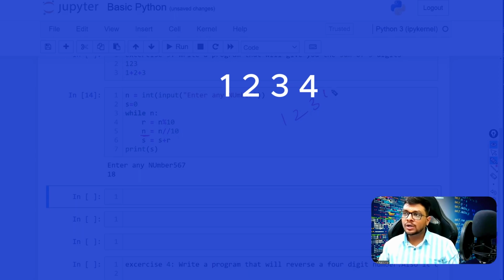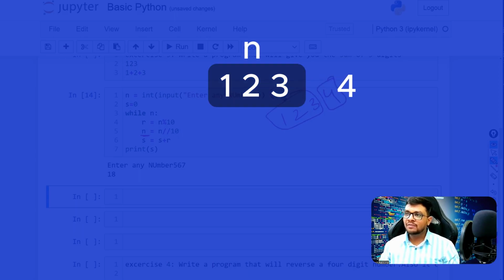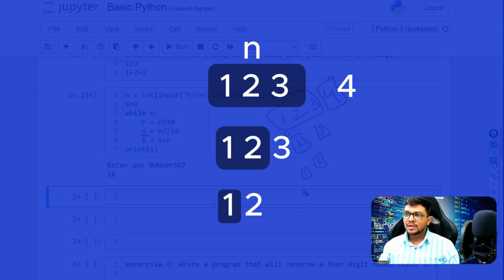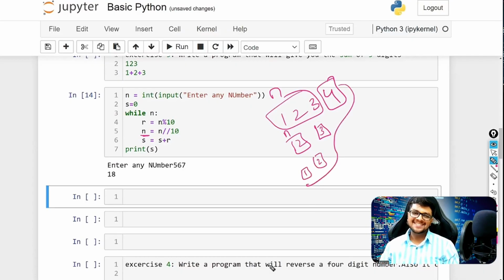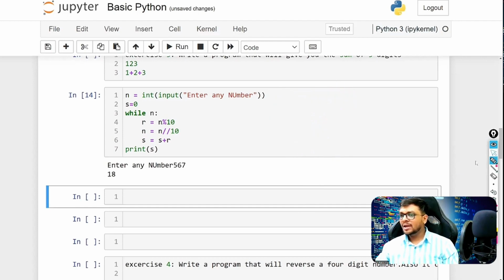So first it was 1 2 3 4. We got 4. Then this became the n value. Then again we got 3 here, and the n value became 1 2. Then we got 2, and the n value became 1. In this way, we then sum all these digits. Simple as that. Now coming to the next question.